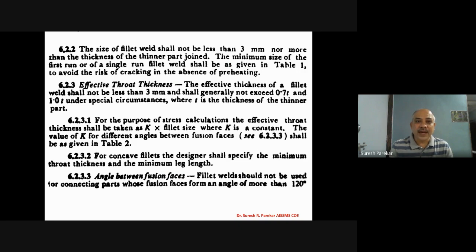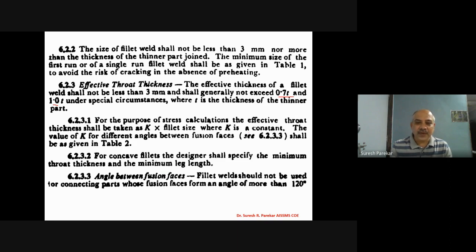Now fillet we have already seen, but this is from IS 816, and the fillet weld should not be less than 3 mm. The maximum size of the first run, so table 1, we have seen there also. The effective throat thickness shall not be less than, and shall generally not exceed, 0.7 and 1 T under special circumstances. This also we have seen. And now K into fillet size, where K is a constant, and that is given in table 2. That also we have seen over there.